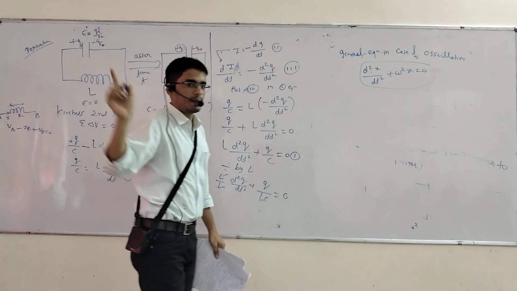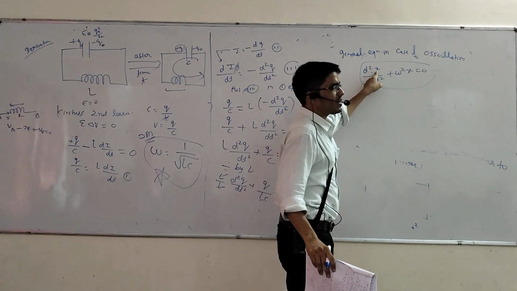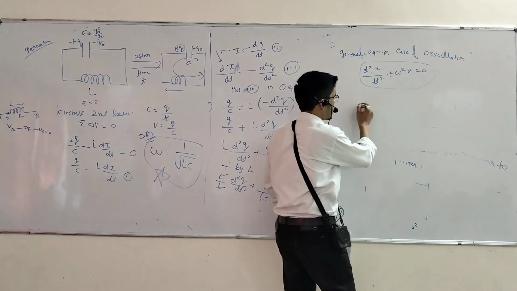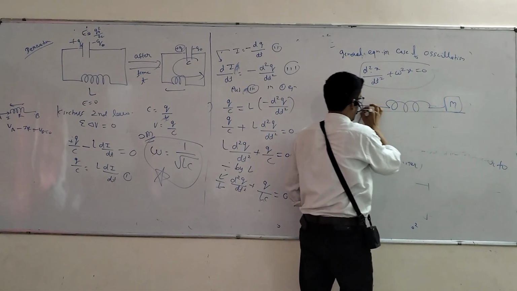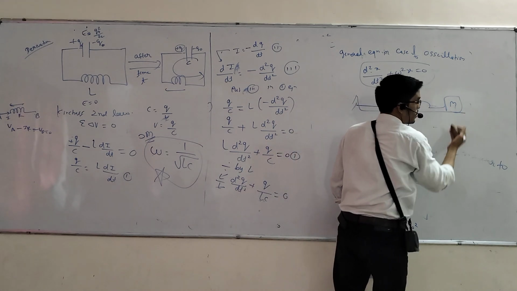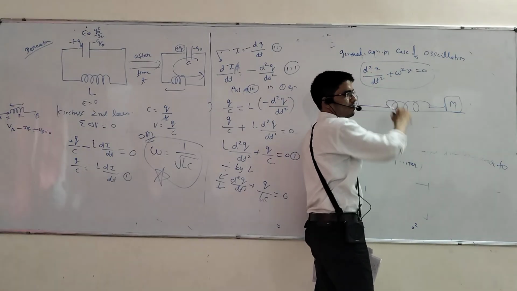That time it was simple harmonic motion. In that case x was displacement, that is a spring block system, mass M, and that is oscillating. So what is the variable here? Displacement.